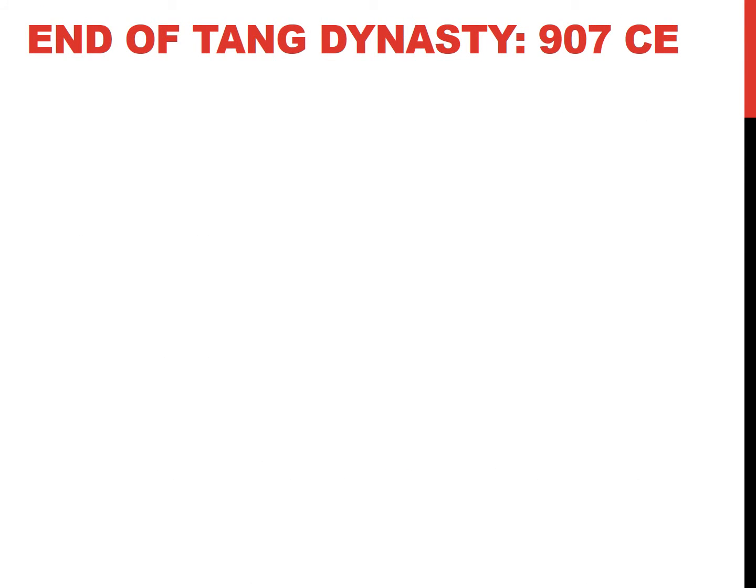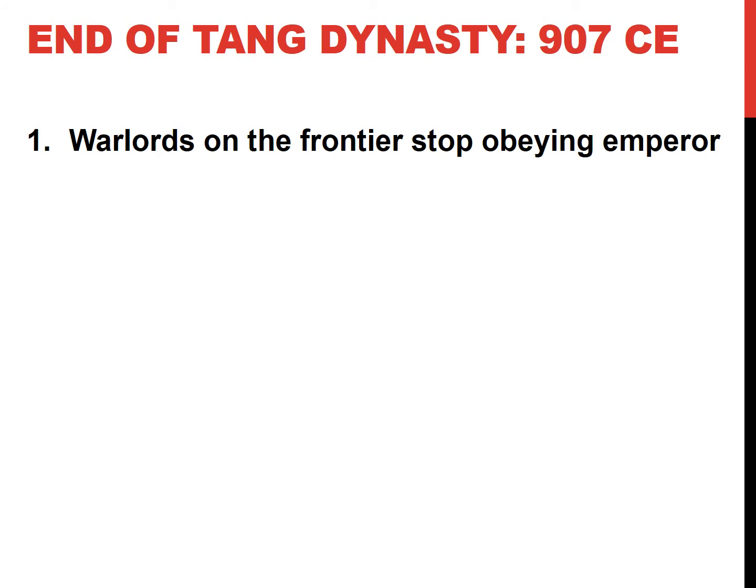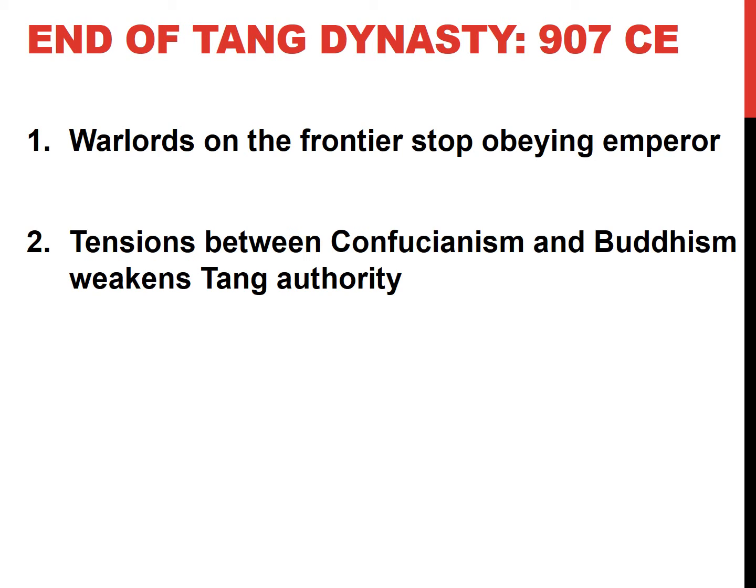Tang dynasty is going to end at 907 CE, and that's just because, once again, it always happens. You remember this from the beginning of the year. Well, some of you remember it. Warlords stop obeying the emperor. They always stop obeying the emperor. They're basically like Rauner if Miss Liqueur wasn't there. Tensions between Confucianism and Buddhism weakens the Tang dynasty.